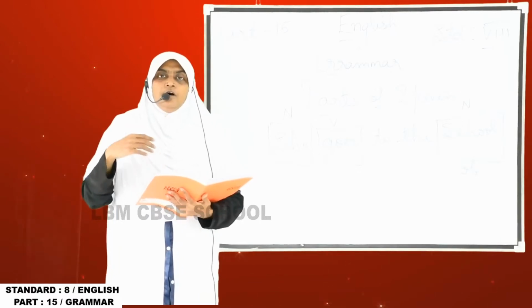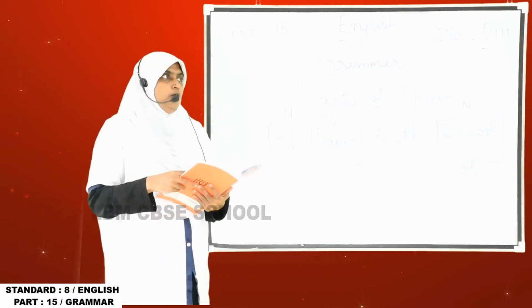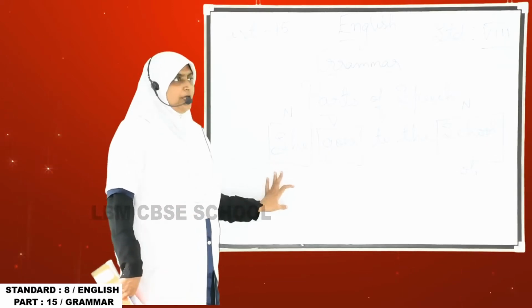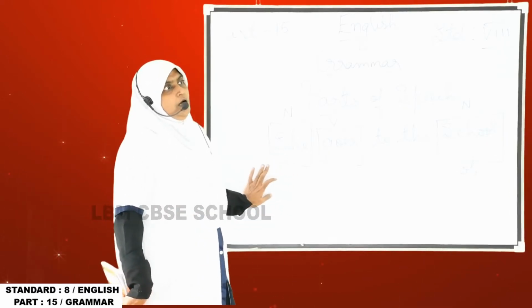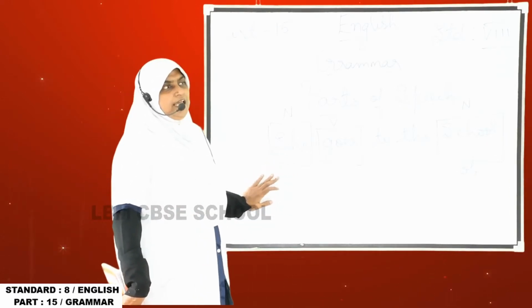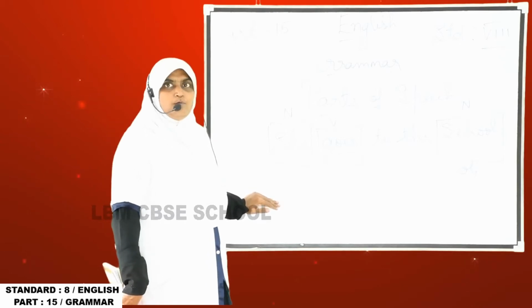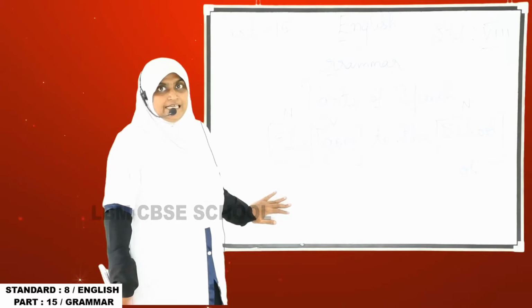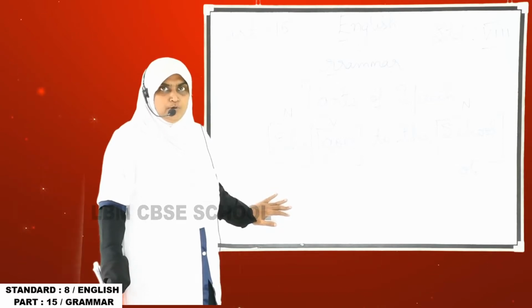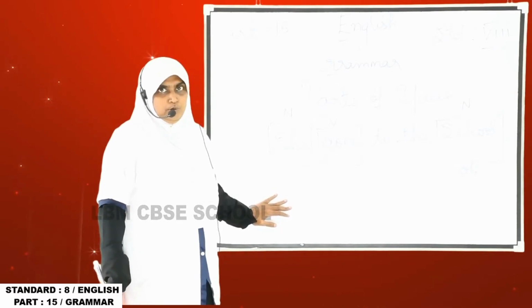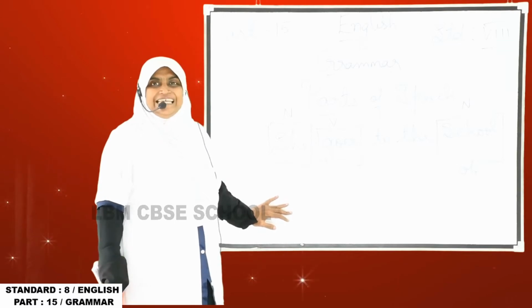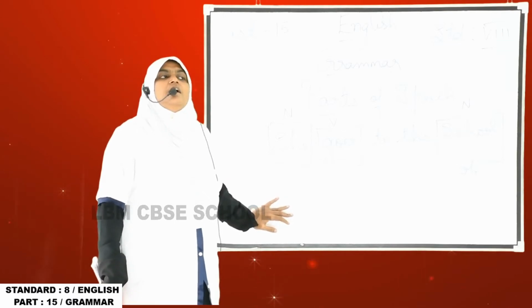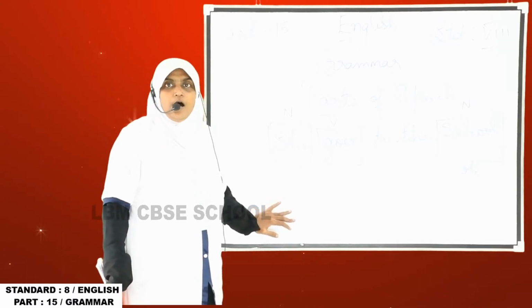For boys also, for any boy's name, first Muhammad, and in the second part of the same sentence I won't use the name. Instead of using the name I am using "he". For boys we use "he", for girls we use "she". So he, she, it, we call a pronoun.